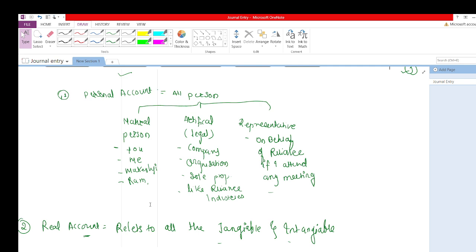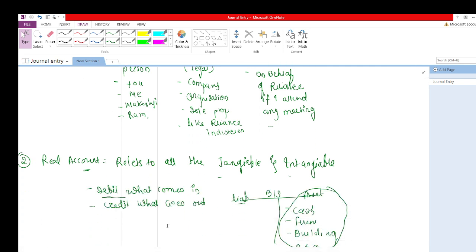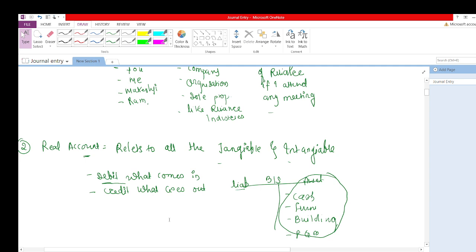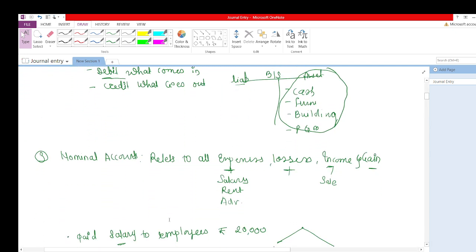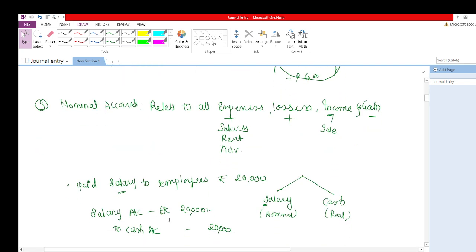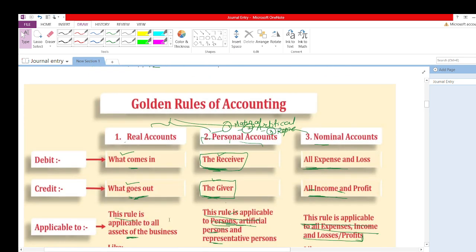So first is the personal account, second is the real account. Real account relates to any tangible or intangible asset, and the rule of the real account is debit what comes in, credit what goes out. Third is the nominal account. It relates to all expenses, losses, income and gains. The rule of the nominal account is debit all expenses and losses and credit all income and gains, and I have explained this with salary.